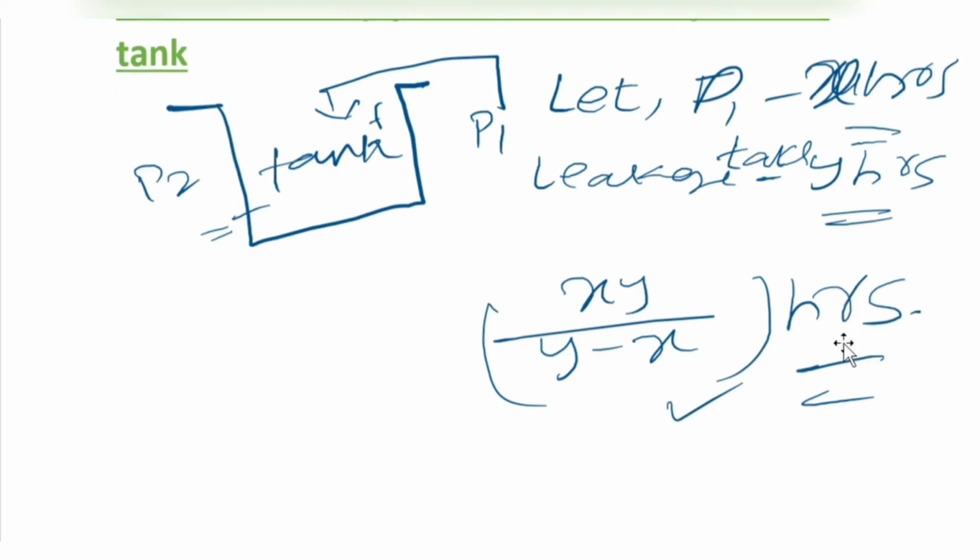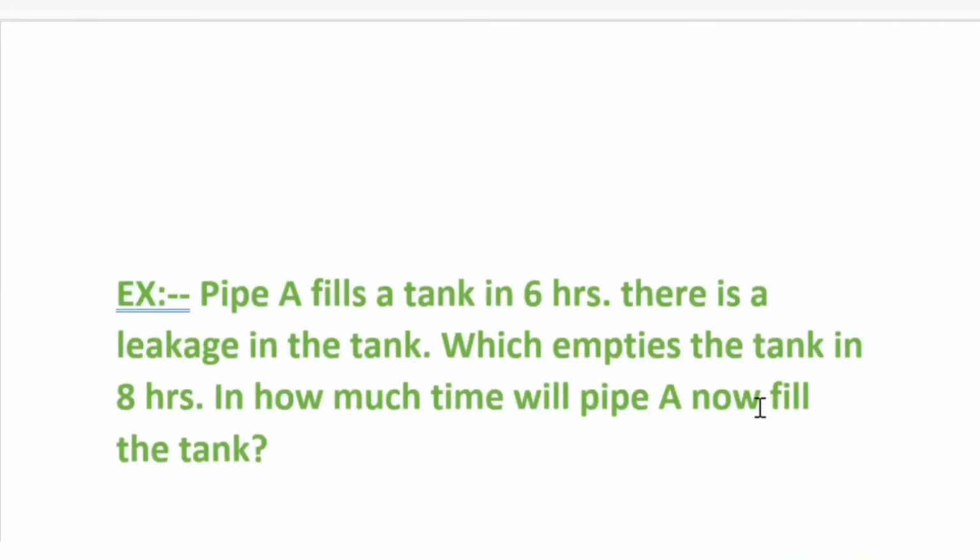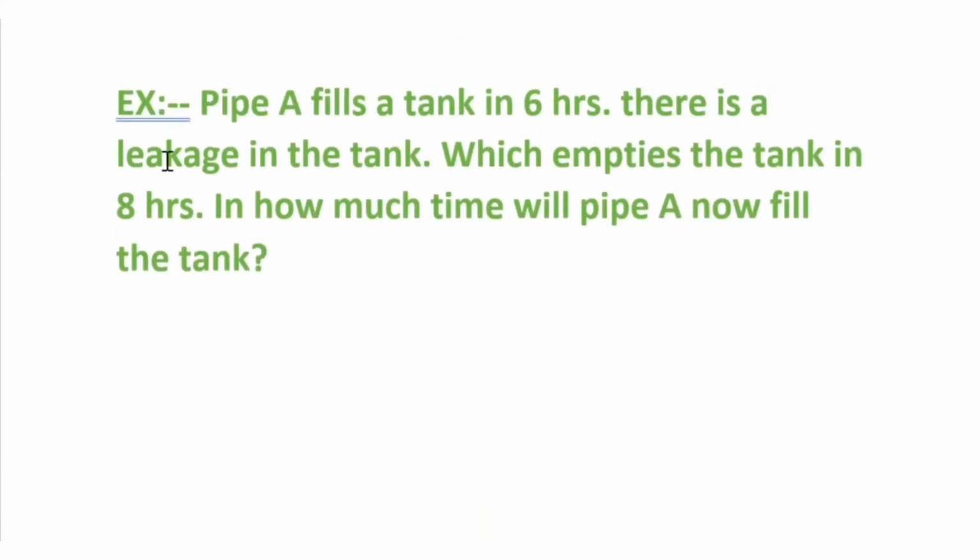Okay, let's see one problem to get a clear overview of this topic. This is an example I'm giving you. Pipe A fills a tank in 6 hours. There is a leakage in the tank which empties the tank in 8 hours. In how much time will pipe A now fill the tank? So this is the question. There is a pipe A which fills the tank in 6 hours, and there is a leakage, which empties the tank in 8 hours.